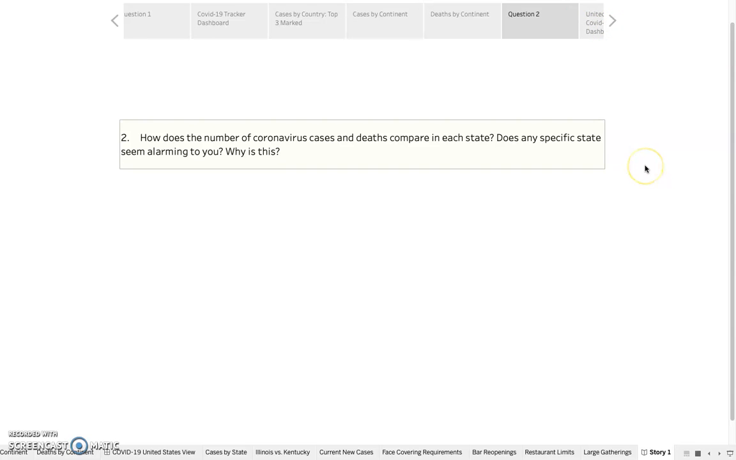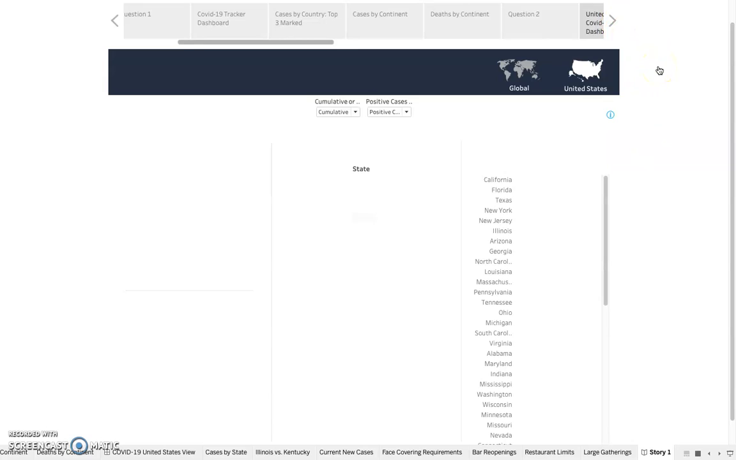So this leads us into question number two. After looking at a large scale, I wanted to look at each state. So question number two, how does the number of coronavirus cases and deaths compare in each state? Does any specific state seem alarming to you? Why is this? So I made another interactive map.